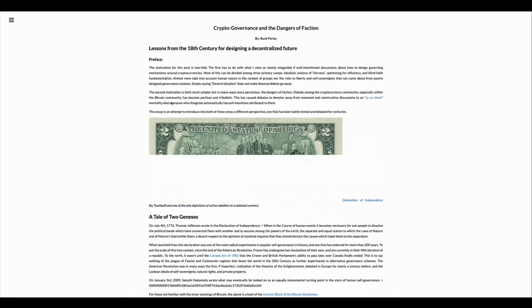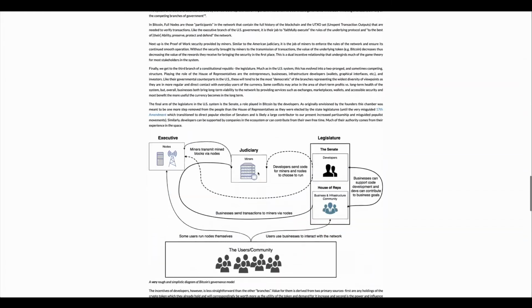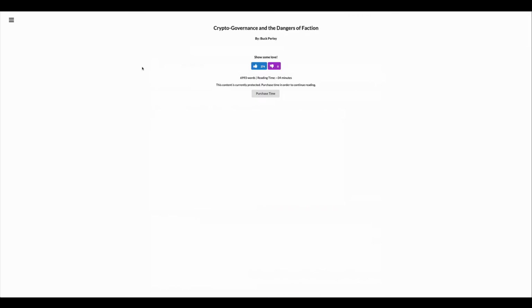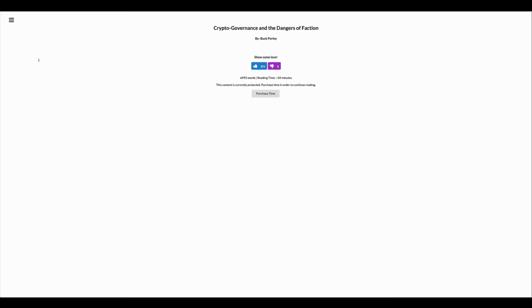If it goes through, you can see, oh, now we got the post. Oh, that does look like it's 7,000 words. I'm going to start reading it. And okay, so I got blocked again. Now let's go see if Alice got paid. And indeed, she did, by the amount that we expect.